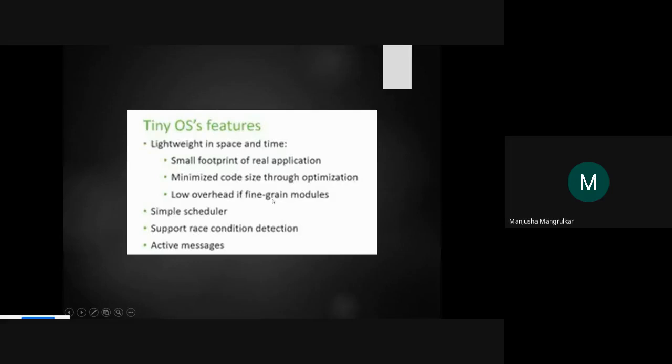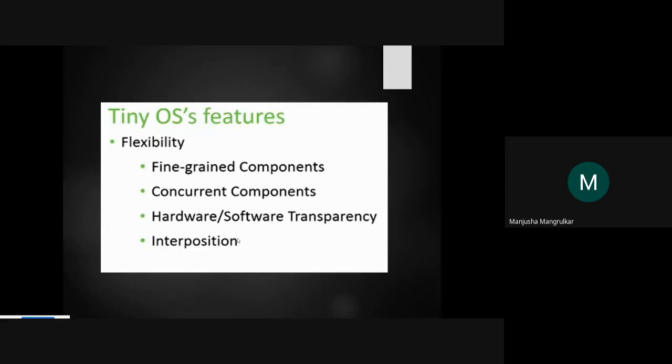Low overhead with fine-grained modularity. Low overhead means it is not crossing from module to module. Your program is completely in the CPU or the RAM, so there is no overhead. It is very rare to cross between code. Simple scheduler: it is a very simple scheduler, and it supports race condition detection. So in case any error occurs, it uses race condition detection and active messages. These are the main features of TinyOS.